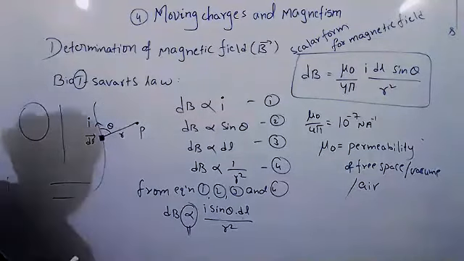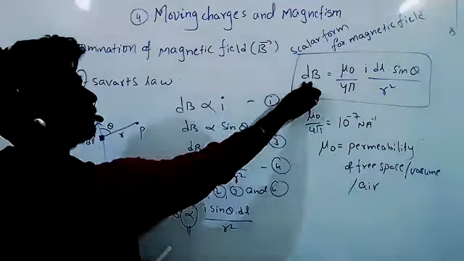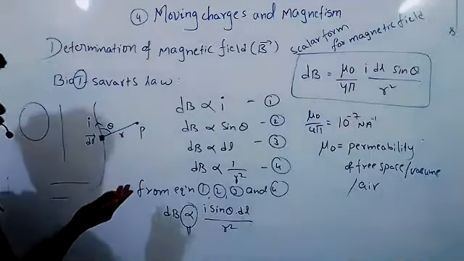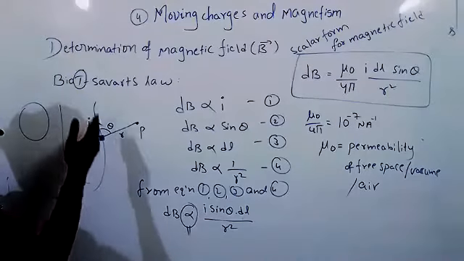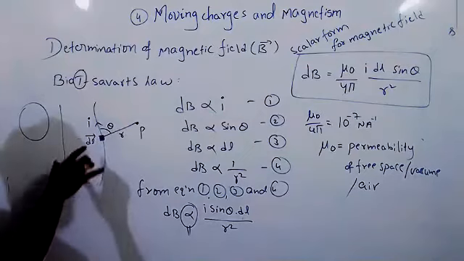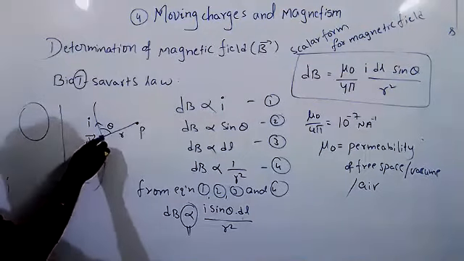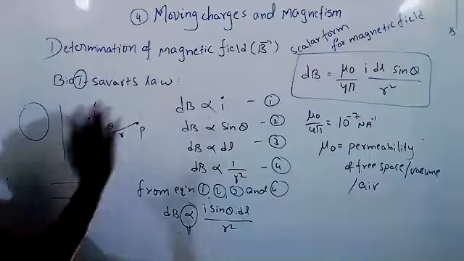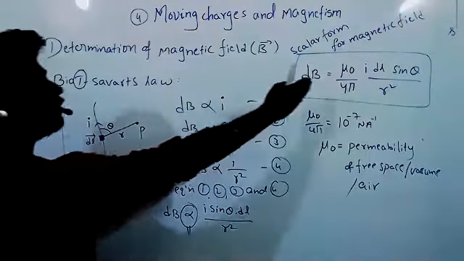The magnetic field we can calculate. This magnetic field is produced by the current flow, the current carrying wire. So here what we have considered, a small element. Due to this small element, a small magnetic field will be there. That magnetic field we have calculated. That magnetic field equal to this much.